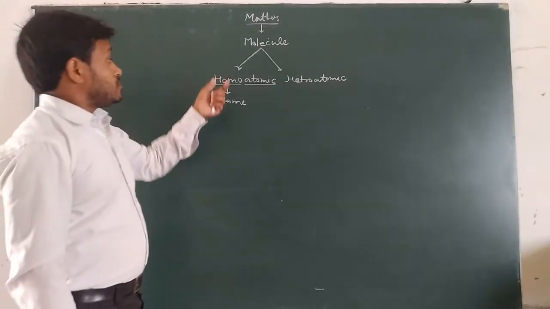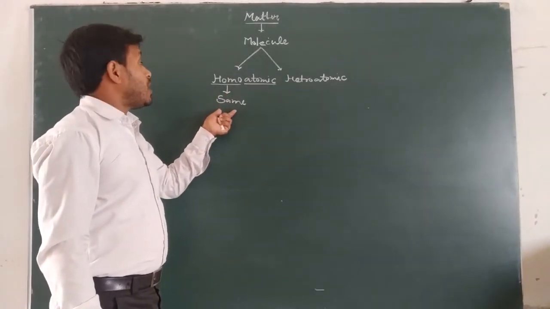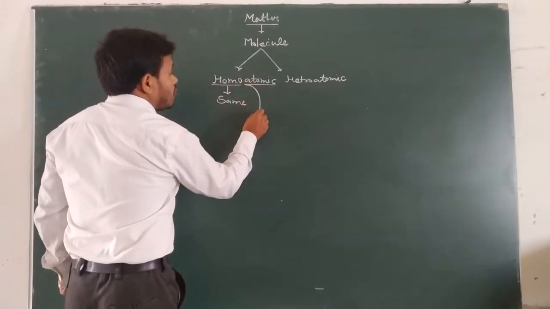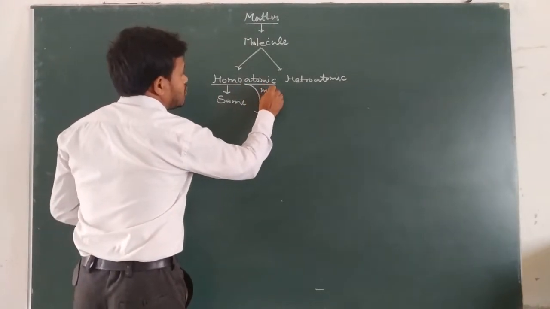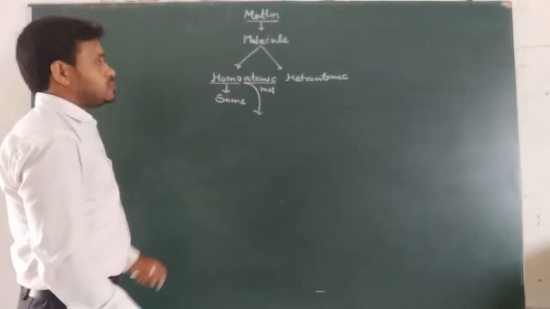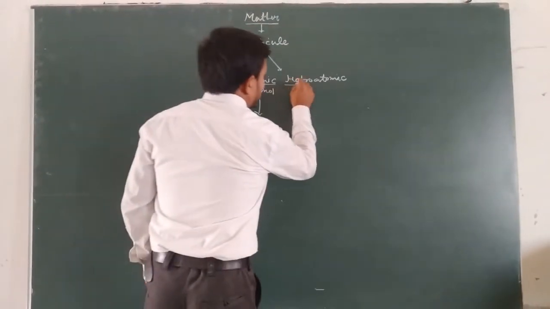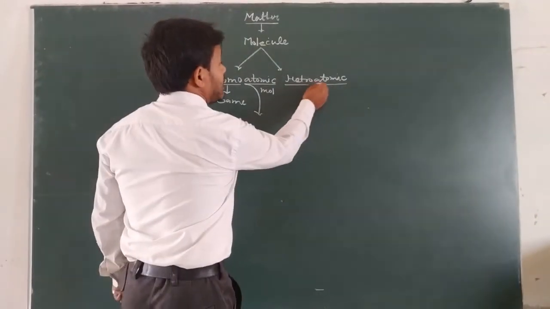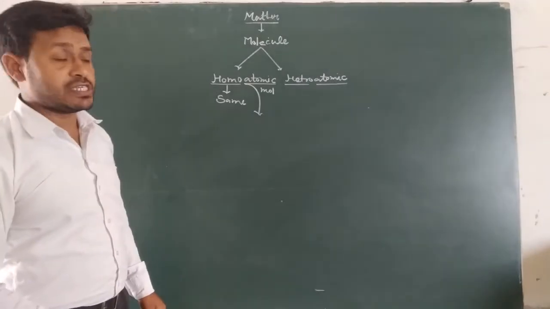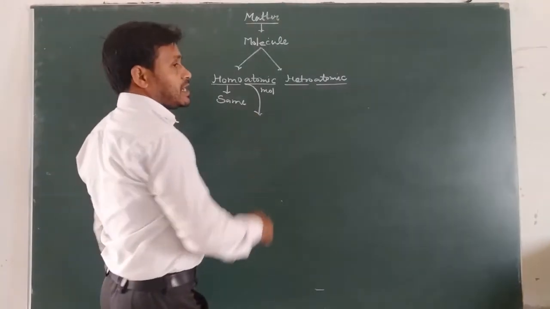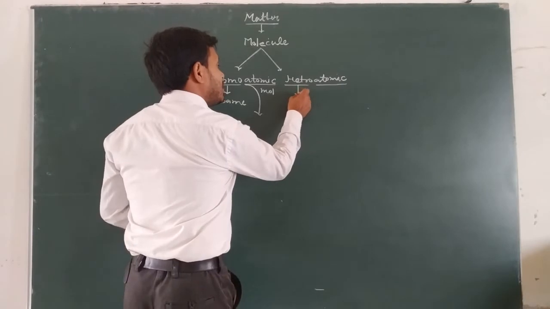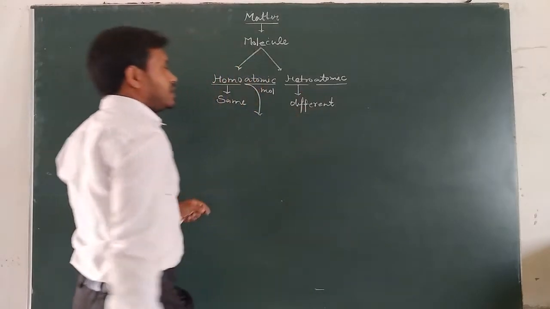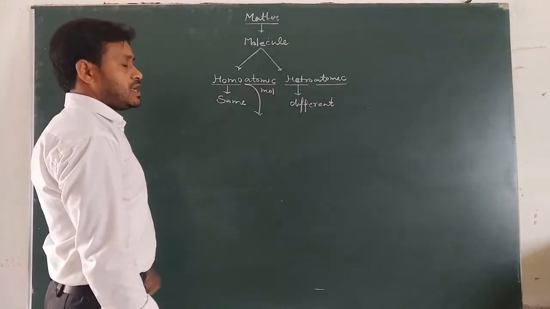That means two or more atoms of the same type combined to each other form a homoatomic molecule. Heteroatomic molecules are formed when different types of atoms combine to each other. Hetero means different, and homo means same.